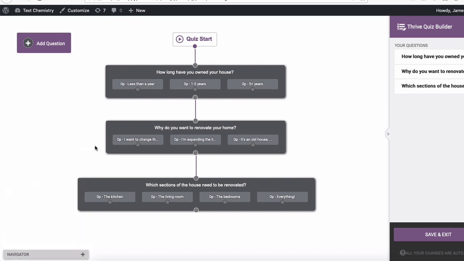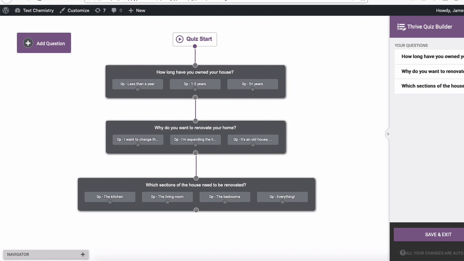We can't just say, hey, you won automatically. No, it doesn't work like that. You first need to qualify the lead. You first need to ask them a couple of questions, and then we're going to say, okay, now you can apply for a chance to win X amount of money. So, how long have you owned your house? We have less than a year, 1 to 5 years, 5+ years.